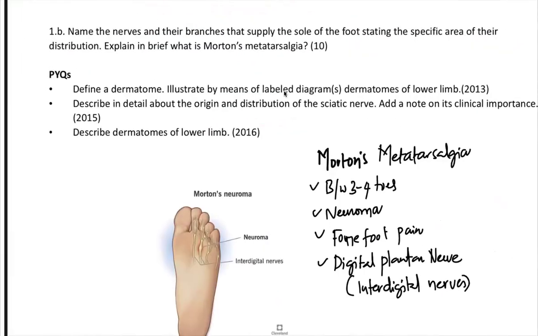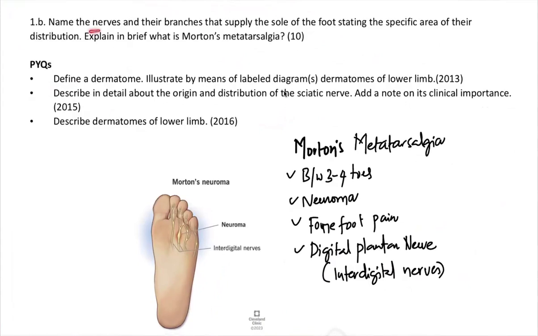They are pretty frequently repeated. Now, name the nerves and the branches that supply the sole of the foot. Sole of the foot supply, dermatomal distribution, is well covered in the regular course. And also, what is Morton's metatarsalgia is one area where we were unable to cover.